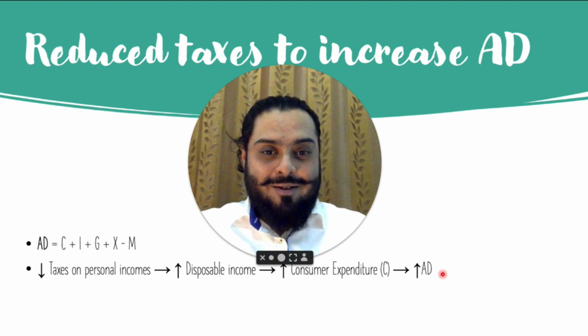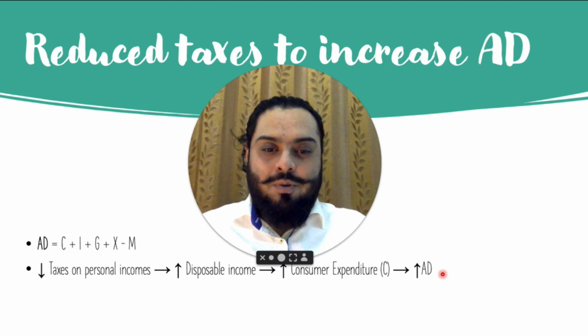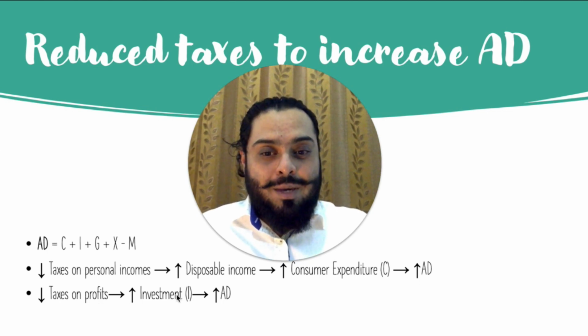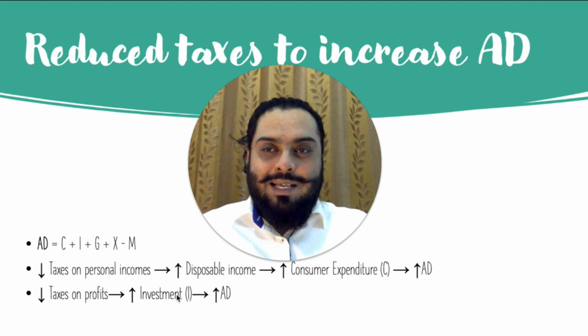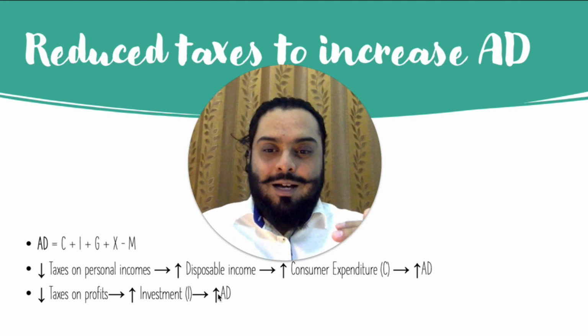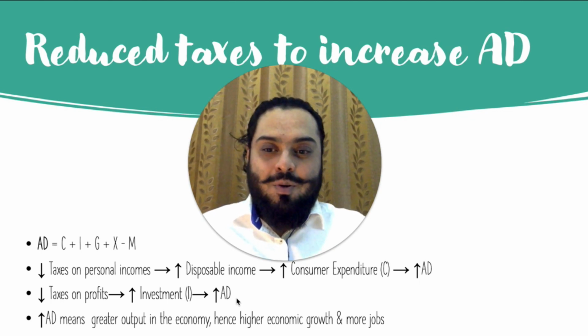And when there is higher aggregate demand, obviously this would create more jobs and economic growth would increase as there is going to be higher output in the economy. When businesses invest more money in the economy, they would employ more people, people would earn higher income, and in this way, cutting taxes increases aggregate demand. Higher aggregate demand means greater output in the economy, hence higher economic growth and more jobs.